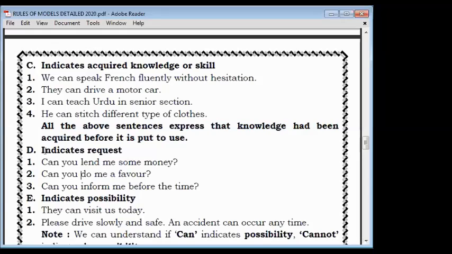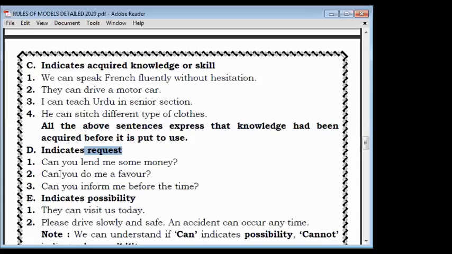Next, what is there? Can is used for indicating request also. Whenever we are making a request, it will be a question. Which kind of sentence will be there? It will be a question. Maybe in positive, maybe in negative, but it will be a question only. So when you are requesting with the help of can, then this kind of sentence will be there as they are written.